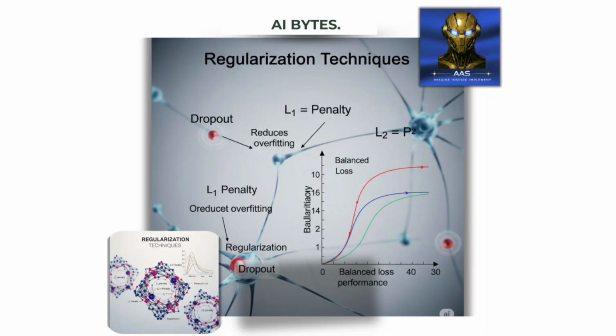L2 regularization, Ridge. Moving to L2 regularization, we encounter a fundamentally different penalty mechanism. The L2 term adds the sum of squared parameter values, L2 equals lambda times sigma, wi squared. Unlike L1, L2 regularization shrinks weights towards zero but rarely makes them exactly zero. This creates what we call weight decay, a gradual reduction in parameter magnitudes that prevents any single feature from dominating the model's decisions. The diagram correctly illustrates that L2 provides balanced loss performance.